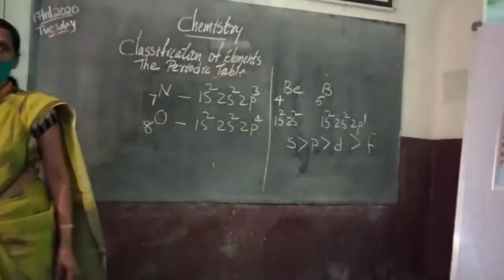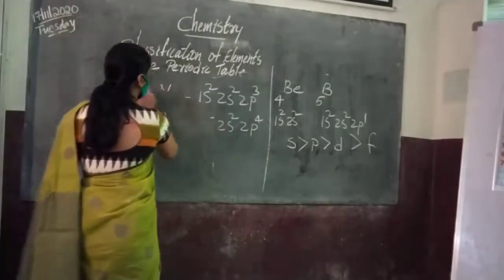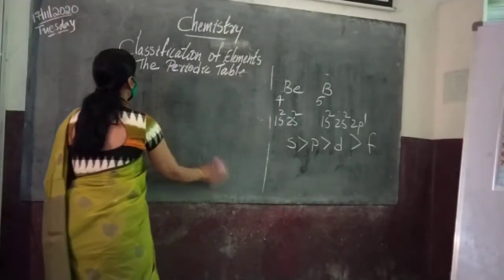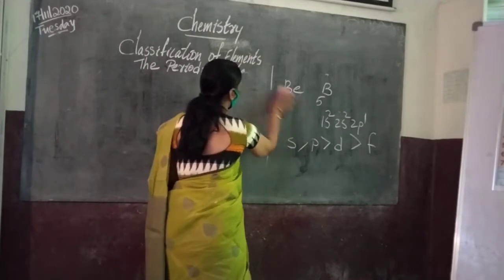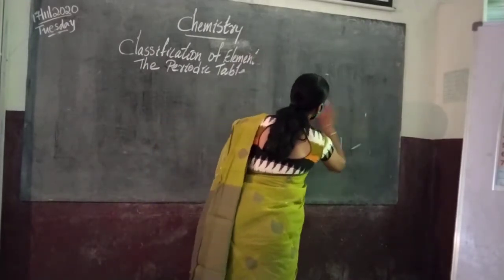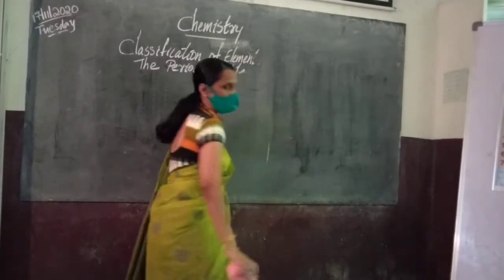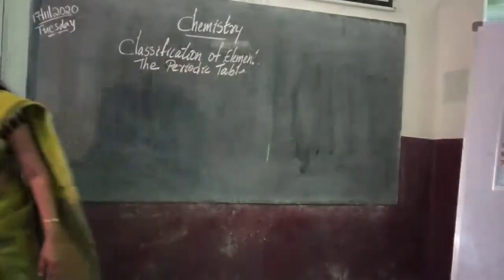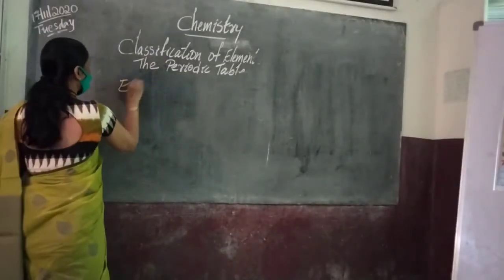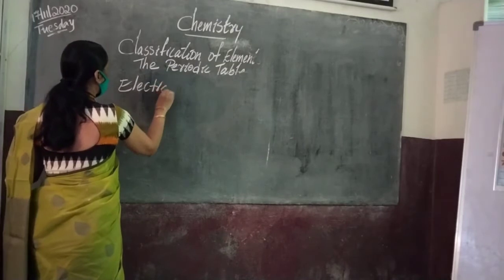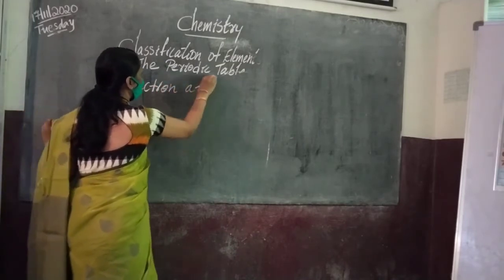Okay, now we are coming to electron affinity. What is electron affinity? We talked about atomic radii, next ionization energy, next electron affinity. Satya, can you say? Electron affinity is the energy liberated when an electron is added to a neutral gaseous atom.